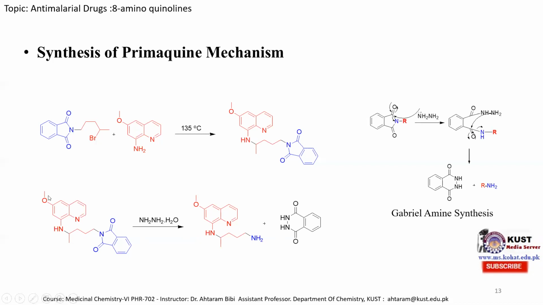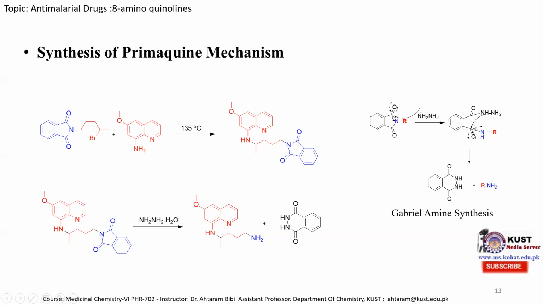For example, if we take this red R as an R group, and this is the nitrogen, and this is the phthalimide molecule over here. When it is treated with hydrazine, this lone pair of electrons attacks over here, the electrons move toward the oxygen, and when they come back, this bond breaks.